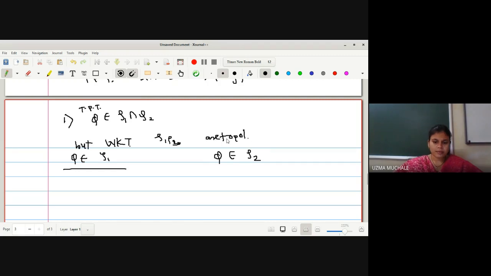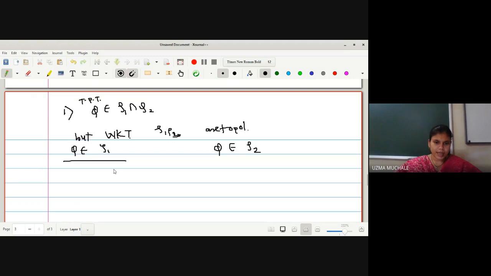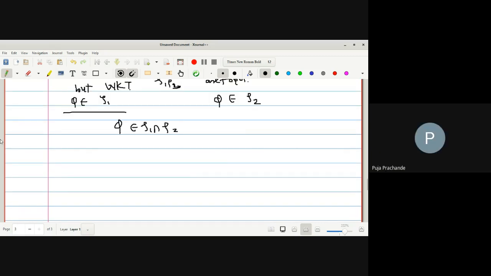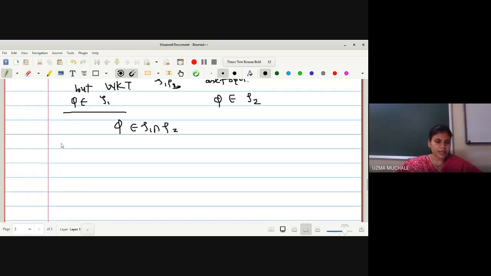If φ is a member of both the sets, can I write in the next step that φ is a member of τ1 intersection τ2? If φ is a member of both the sets, I can say it is a member of the intersection. Yes, ma'am. And hence we have proved that φ is a member of τ1 intersection τ2. What is our aim to prove now in the next step? We have to prove that X is a member of τ1 intersection τ2.